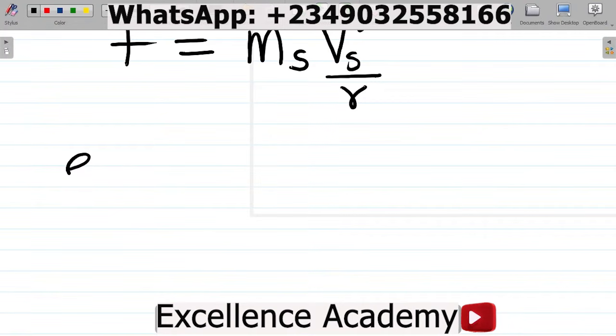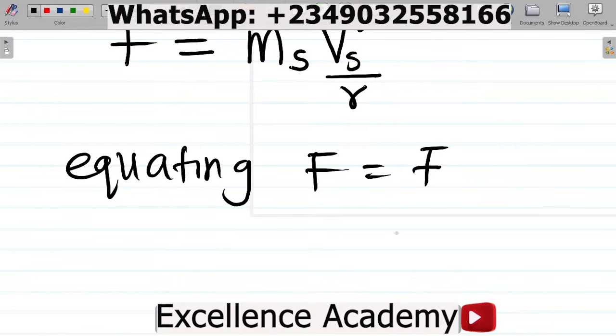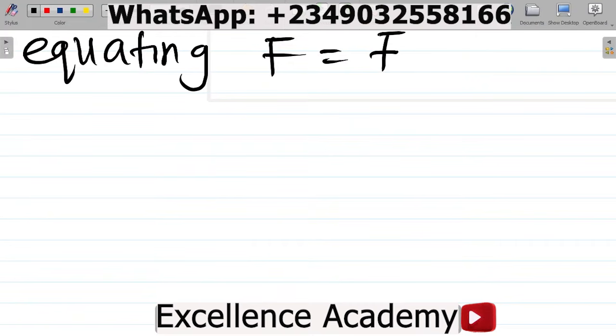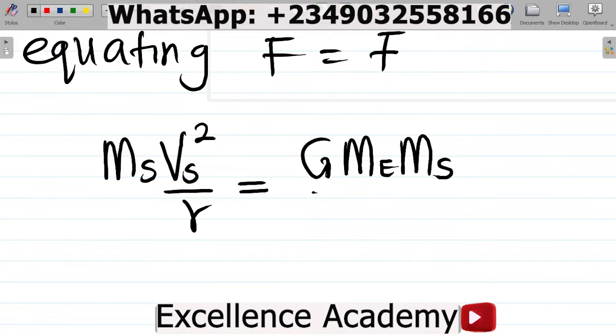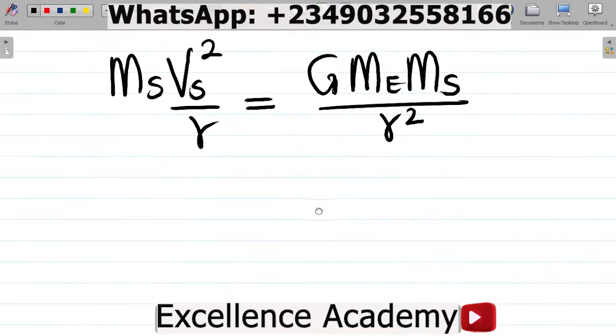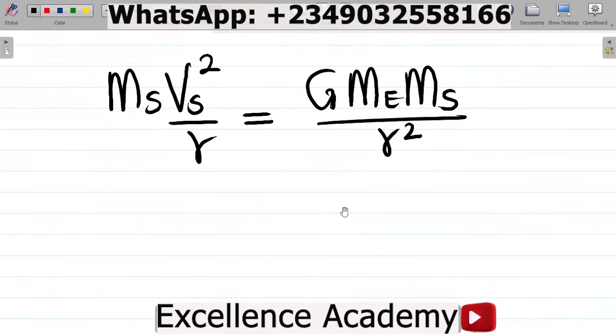If I equate F to F, what do we have there? From here, we'll have that the mass of the satellite times V of the satellite squared all over R is equal to, from Newton's law of gravity, G times the mass of the Earth times the mass of the satellite, all over R squared. From here, don't forget that in physics or in mathematics, whenever you have the same term on both sides of an equation, they can cancel out. So from here, the mass of the satellite can cancel the mass of the satellite.